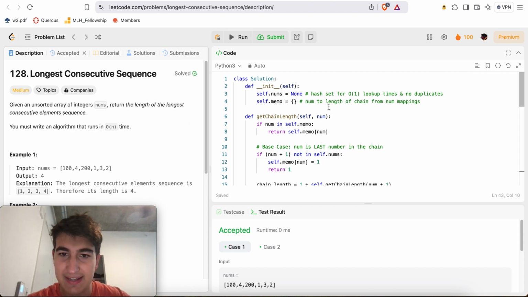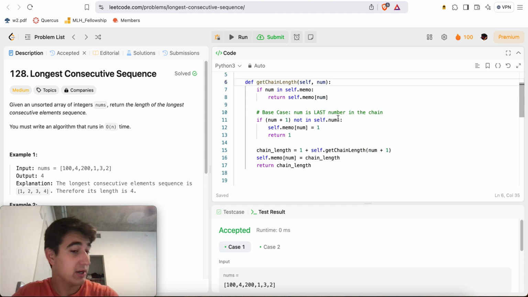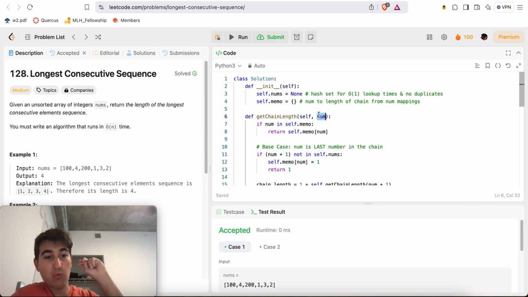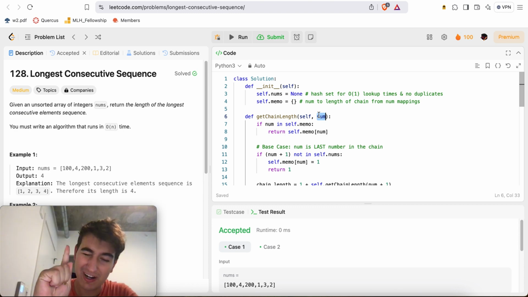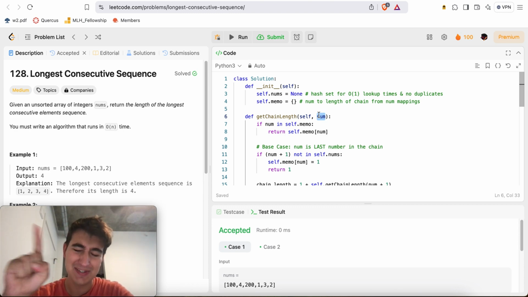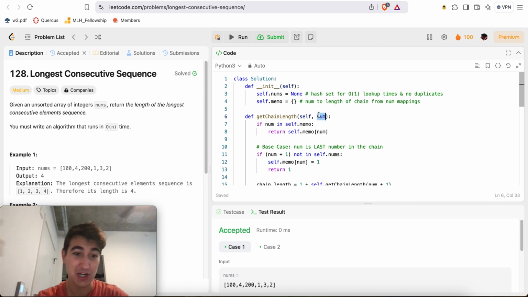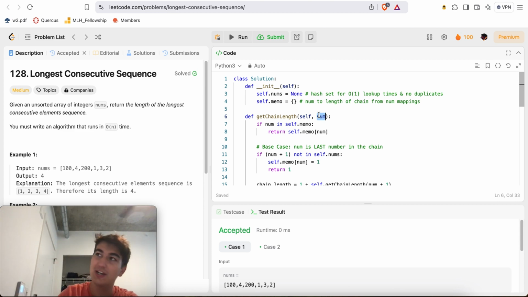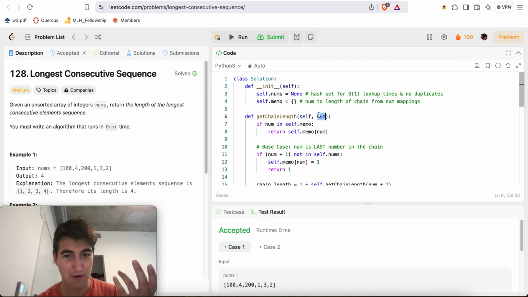And so what I did instead is, okay, we'll still take the idea that we'll hash the set of nums here, right? Because that takes O of n time. And that way we, one, remove all the duplicates, but more importantly, allow for O of 1 lookup times of whether a number happens to be in nums or not, which is very nice because a consecutive sequence of elements is, starting from x, x plus 1, x plus 2. So from a number x, you can check directly, is x plus 1 a number in nums, and so on. Because again, when you use a hash set, you have O of 1 lookup time. So we're just leveraging that, which is very nice, right?